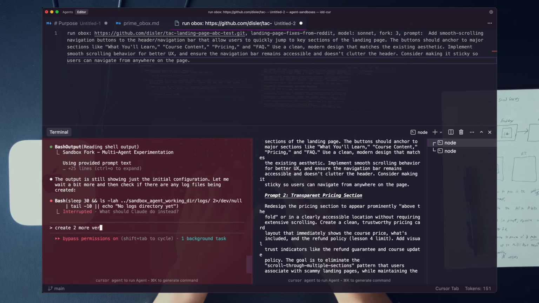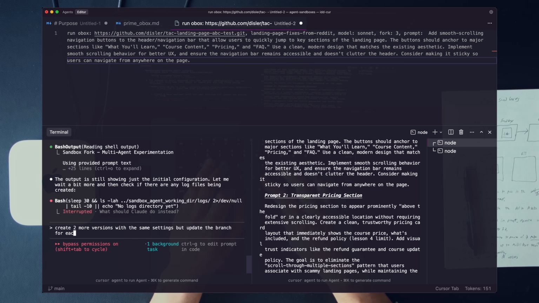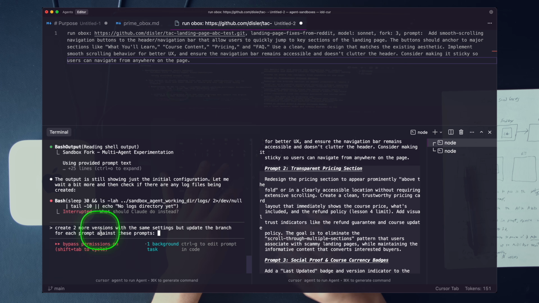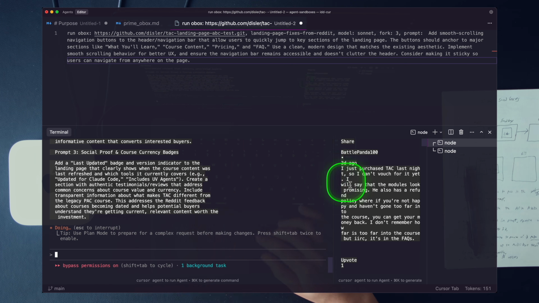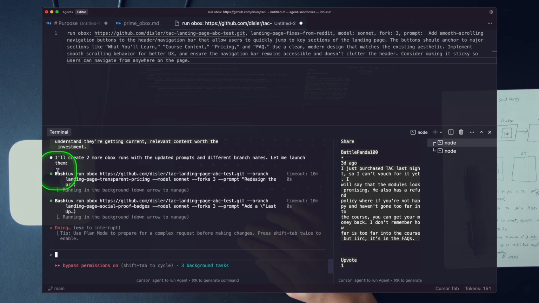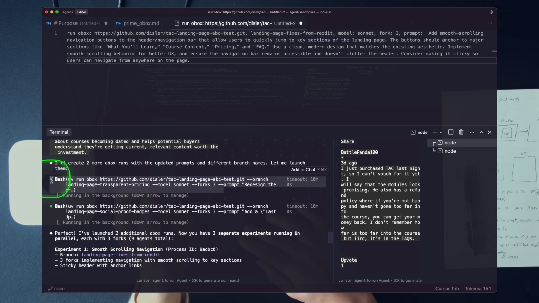Create 2 more versions with the same settings, but update the branch for each prompt against these prompts. Copy this in and paste it. We'll let Claude Code handle this for us. It'll format everything and set up the formatting structure. So you can see here we have 2 new outbox CLI command calls. So for this prompt, we're running 3 versions, and for this prompt, we're running 3 versions.